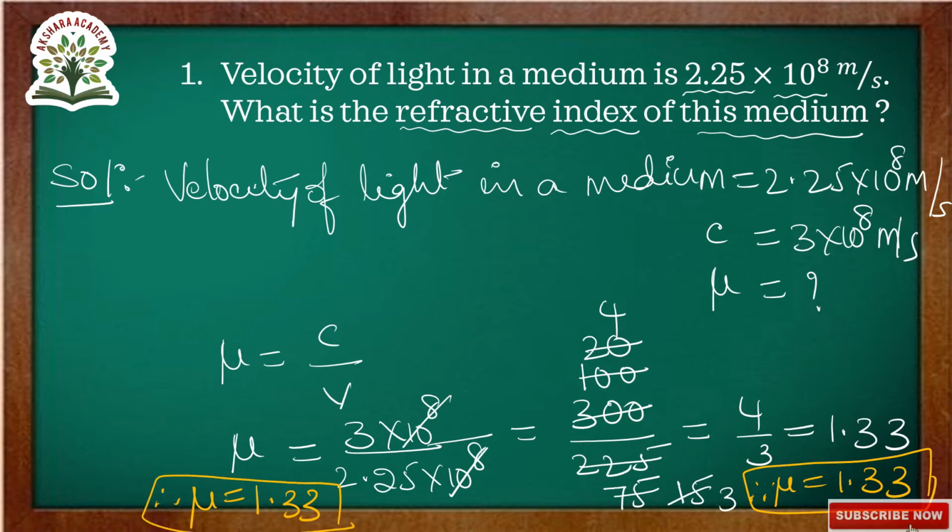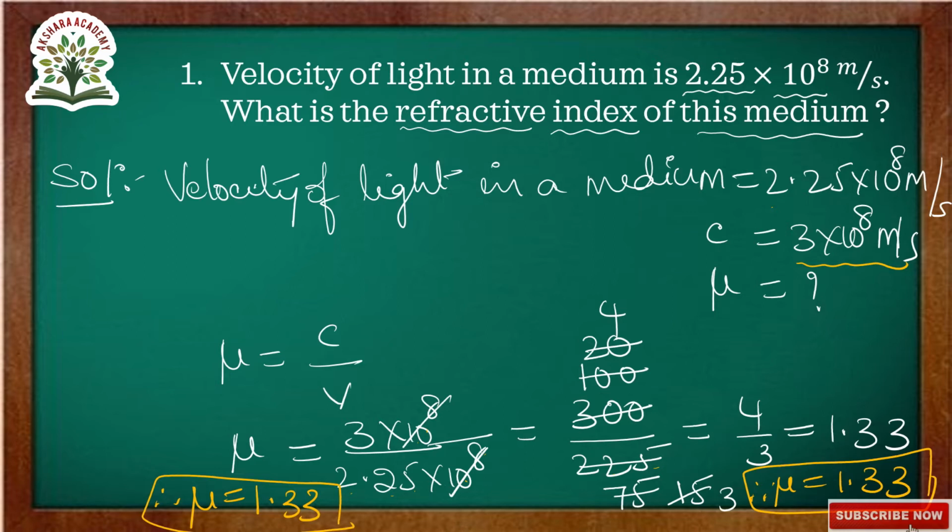They have given the velocity of light in the medium, and C is equal to 3 into 10 to the power of 8 meters per second. You have to find out the value of mu, that is the refractive index. So the refractive index of the medium is equals to velocity of light in vacuum by velocity of light in medium. C is equals to 3 into 10 to the power of 8 by 2.25 into 10 to the power of 8. 10 to the power of 8 cancels. In decimal representation we are writing 300 by 225.